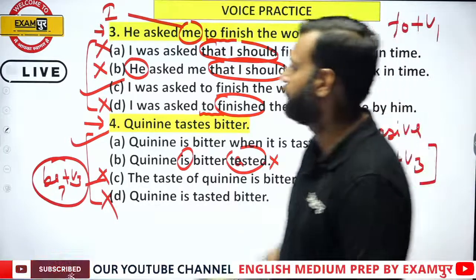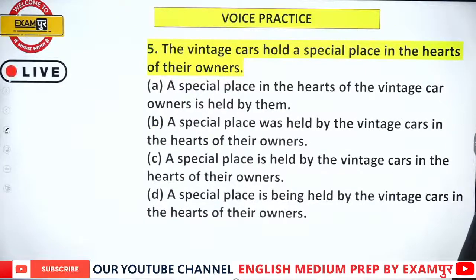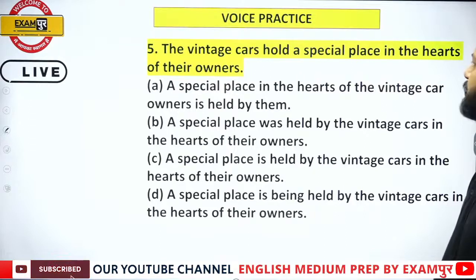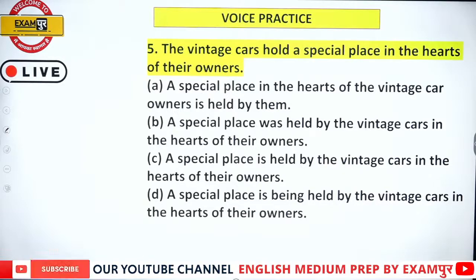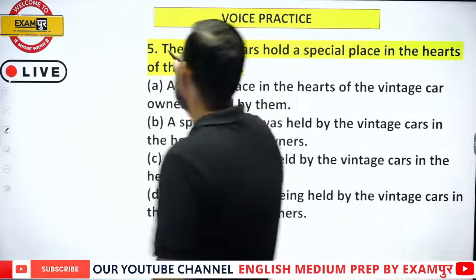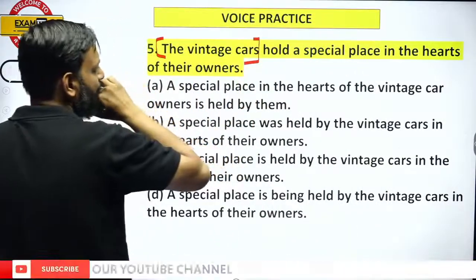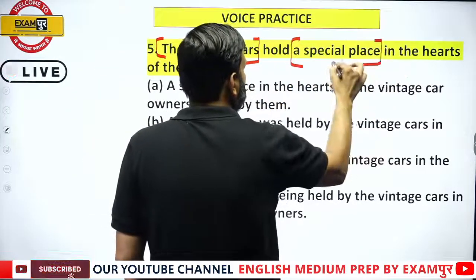Now the next one. The vintage cars hold a special place in the hearts of their owners. Here, the vintage cars is the subject, whereas a special place is the object.